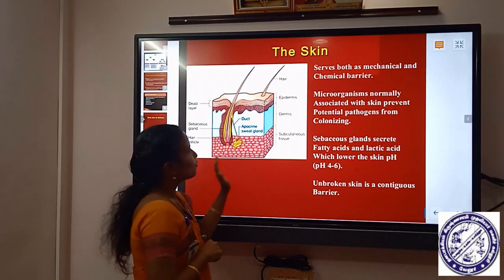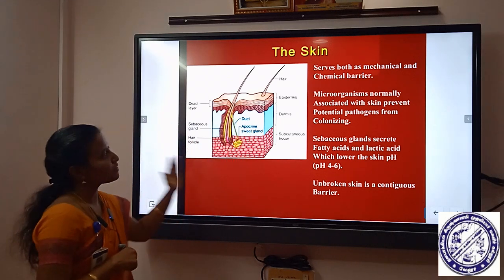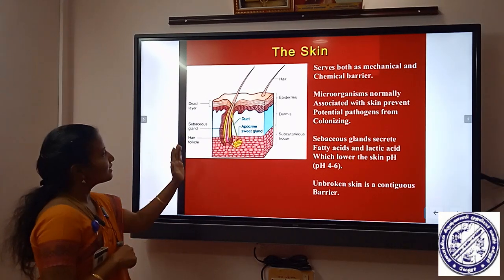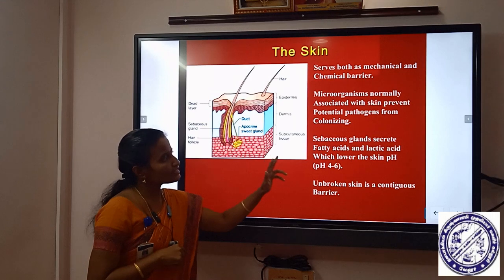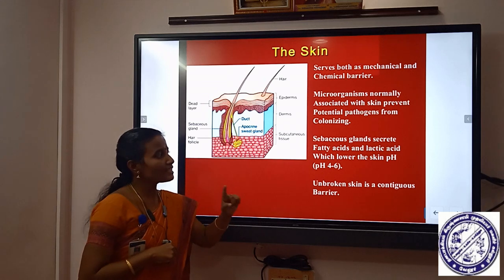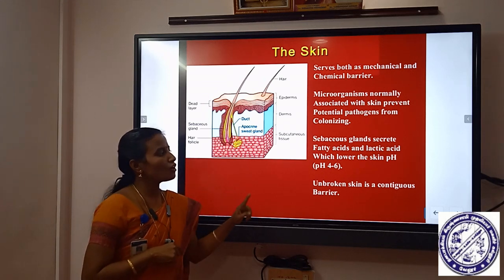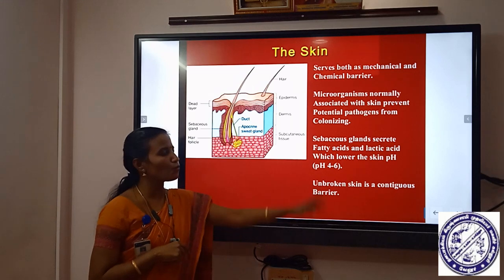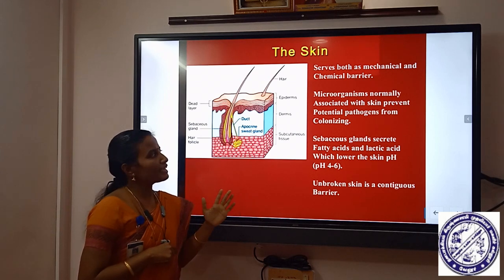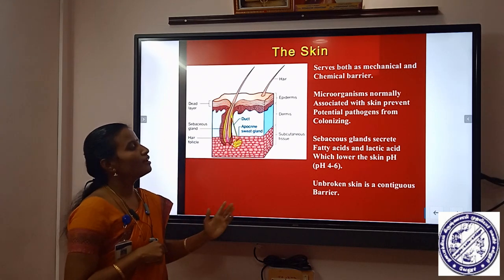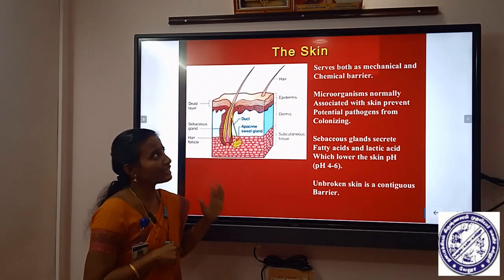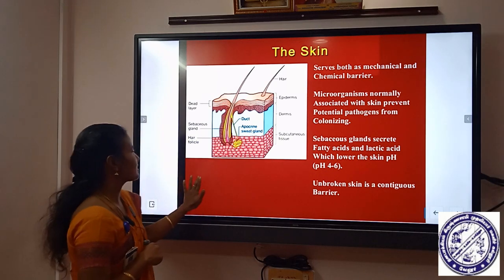So it is a diagrammatic view of skin. It shows various layers, that is epidermis, dermis and subcutaneous tissue, and it contains the sebaceous gland. The sebaceous gland secretes fatty acids and lactic acid. These fatty acids and lactic acid are very helpful for maintaining the acidic pH of the skin, that is 4 to 6. So it can prevent the entry of pathogens. The first line of defense is very helpful at the entry site of microorganisms. It prevents the entry of the pathogen itself, so it acts as a mechanical and chemical barrier.